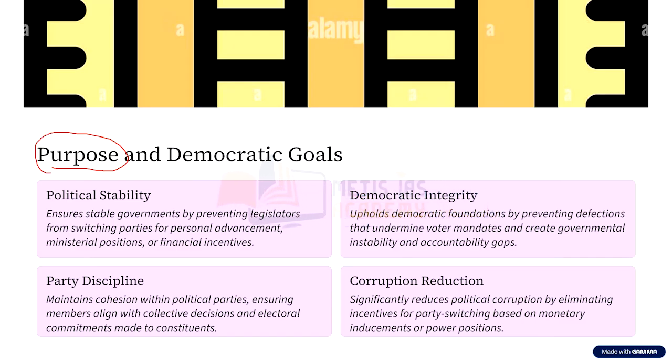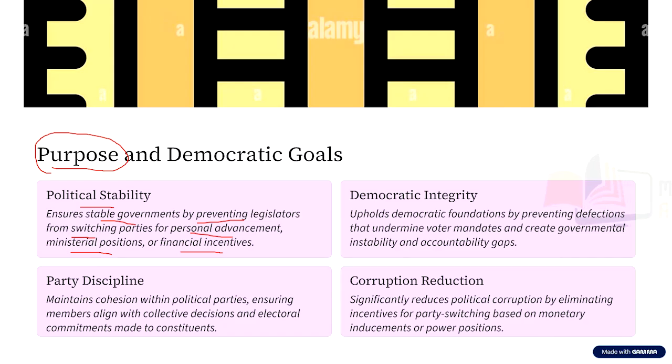That is, it ensures stable governments by preventing legislators from switching parties for personal advancement, ministerial positions, or financial incentives. As I told, let us assume there is a political party that has just crossed the magic number. I gave you an example that in a state X, the strength of the house was 200, and a party has to get at least 101 to form the government. Let us assume one party has 105 and the other party has 95.